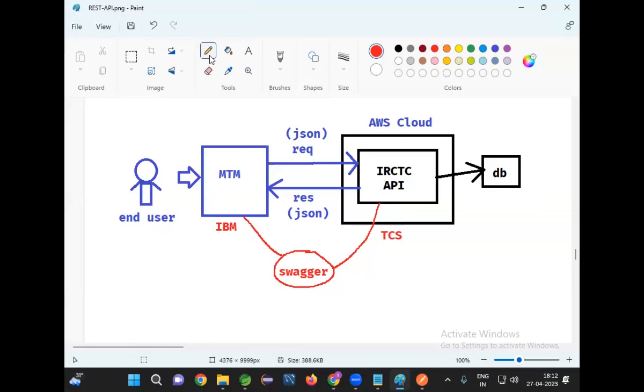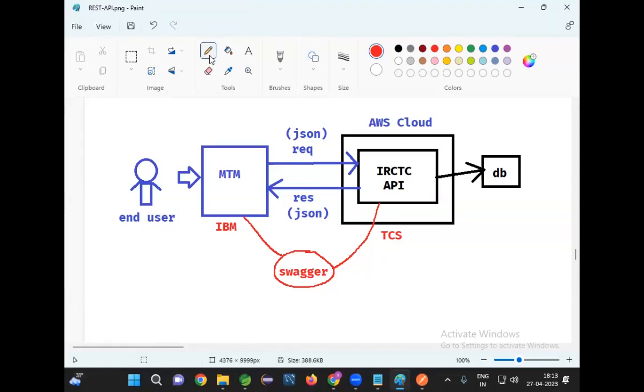When I add Swagger to my REST API, that Swagger will tell you what is the URL of my API, what operations are available in the API, what input I am expecting for the API, what output you will get from the API. Everything will be explained in detail in the Swagger documentation.